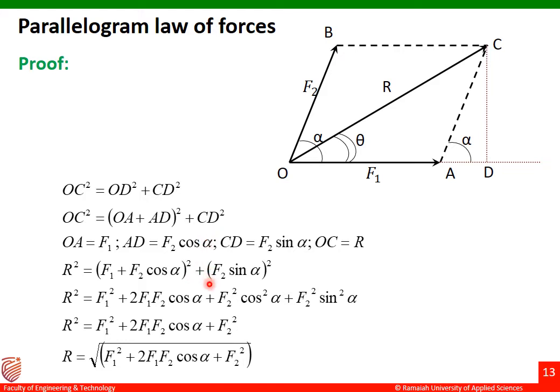In place of CD, I'll write F2 sin alpha whole square. So after simplifying, we get R as the square root of F1 square plus 2 F1 F2 cos alpha plus F2 square. This is the formula for the resultant of the given two forces.